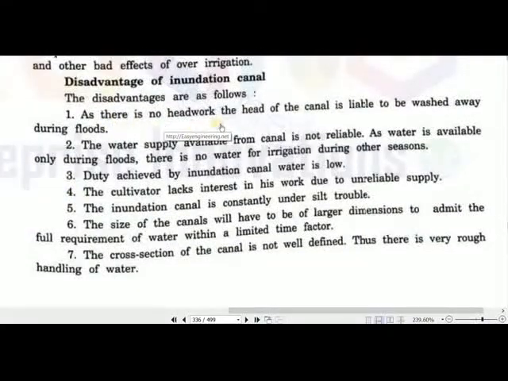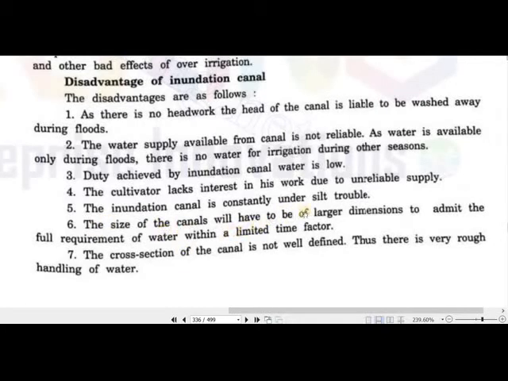Disadvantages are: as there is no headwork, the head of the canal is liable to be washed away. So the flood water supply available from the canal is not reliable. Duty achieved by inundation canal water is low, so less area can be irrigated with the high discharge. The cultivator lacks interest in his work due to unreliable supply of irrigation water. Inundation canal is also constantly under silt trouble.